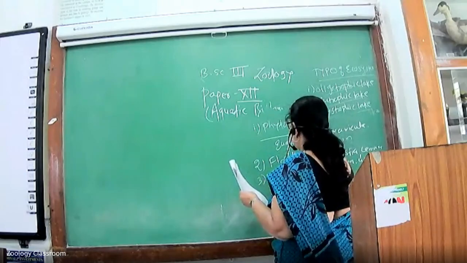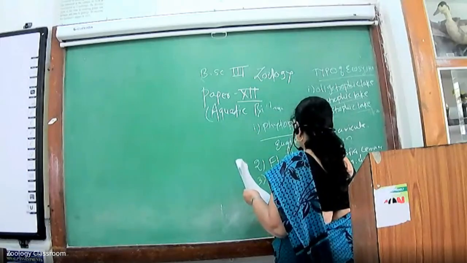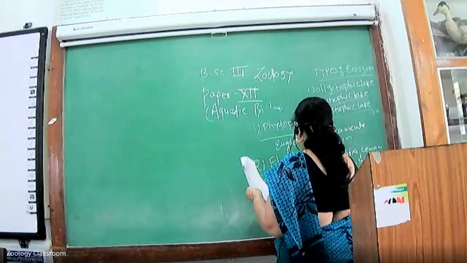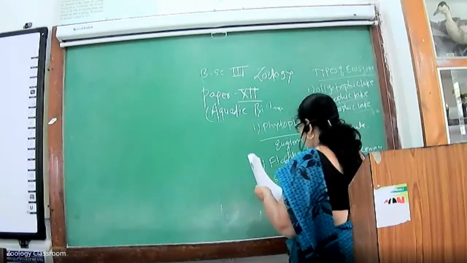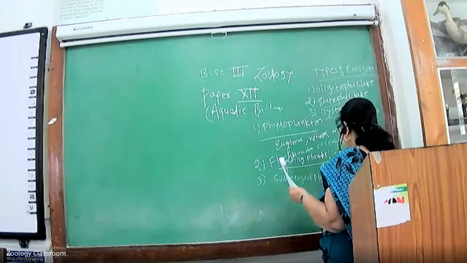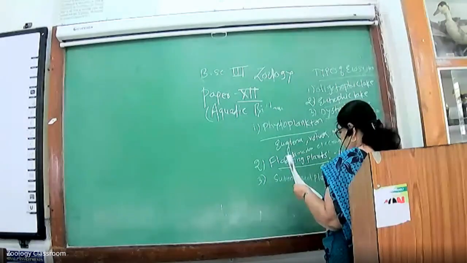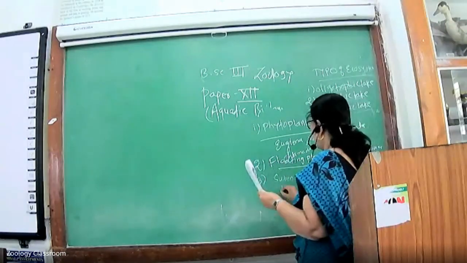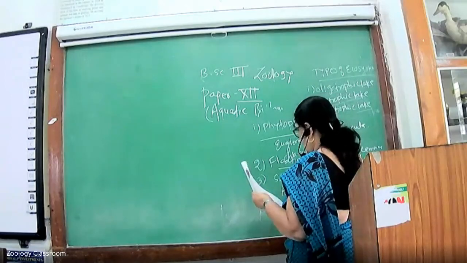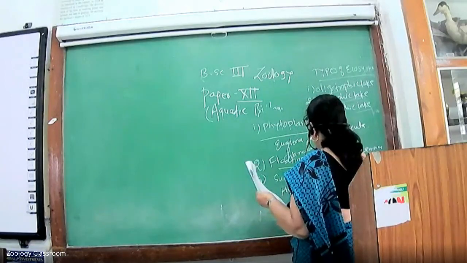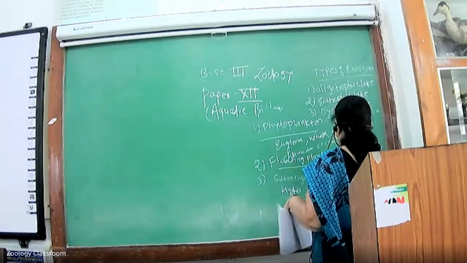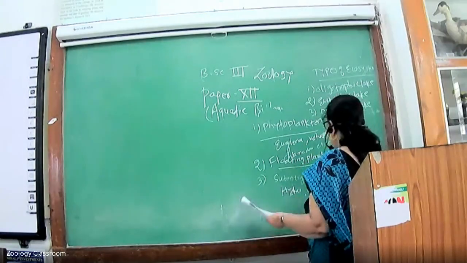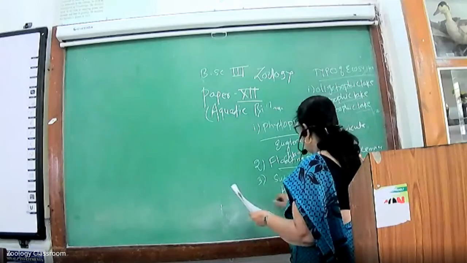Third is the submerged plants. Submerged plants, for example, Utricularia, Hydrilla, Chara, and Vallisneria. These are the examples of the submerged plants.